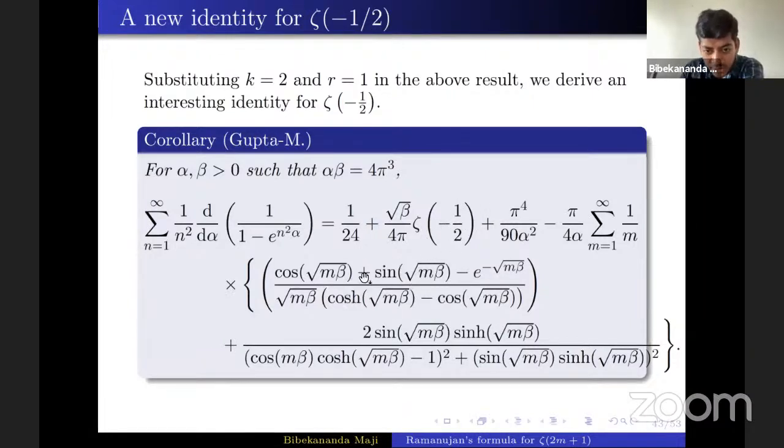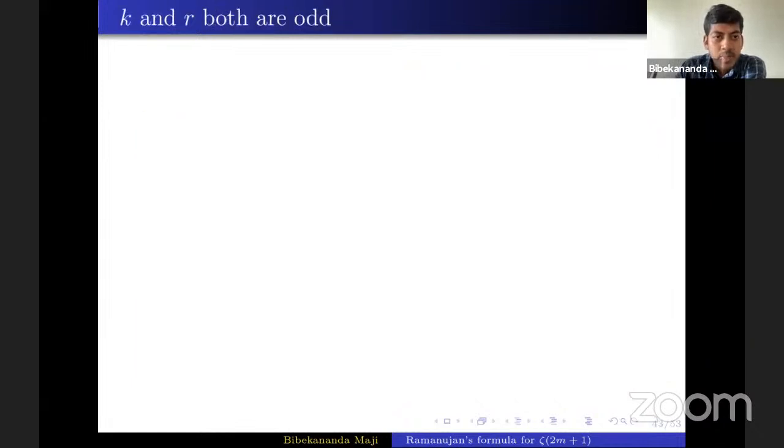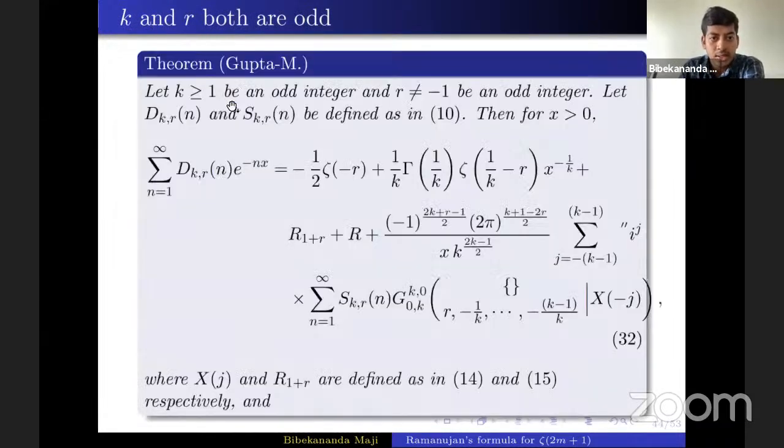Here you can see that this expression is almost the same as in the case of Ramanujan's formula for zeta at 1/2. And this pi to the power 4 by 90 is zeta 4 basically. So it's a little bit more complicated than Ramanujan's formula for zeta at 1/2. Now another interesting part, when K and R are both odd. In this case also, it is not valid when R is -1, so for R equals -1 you have to do it separately.